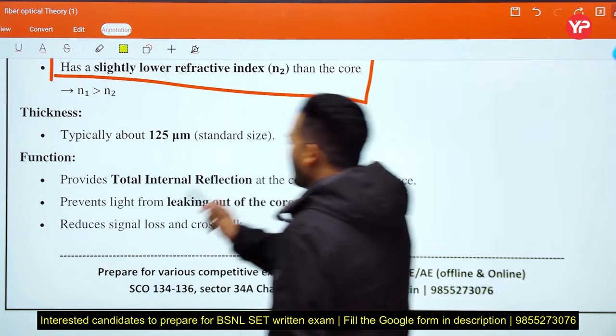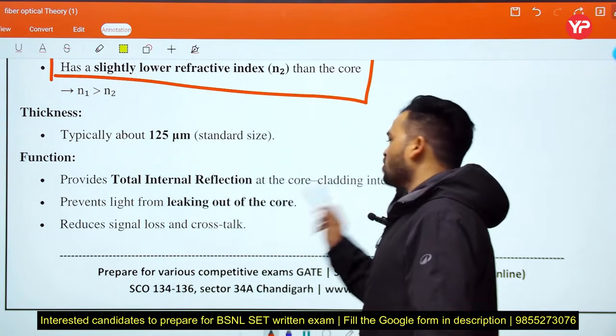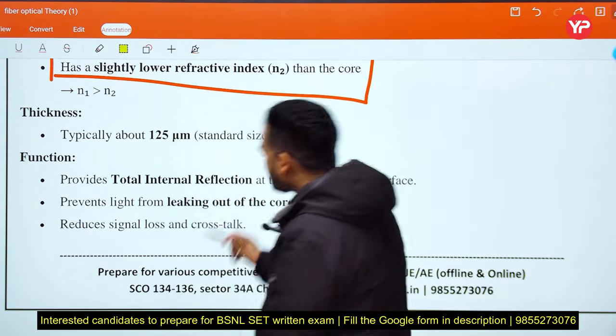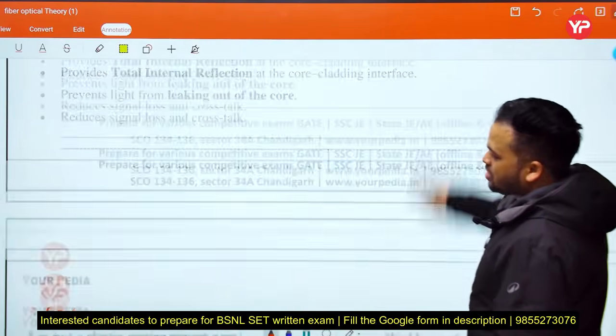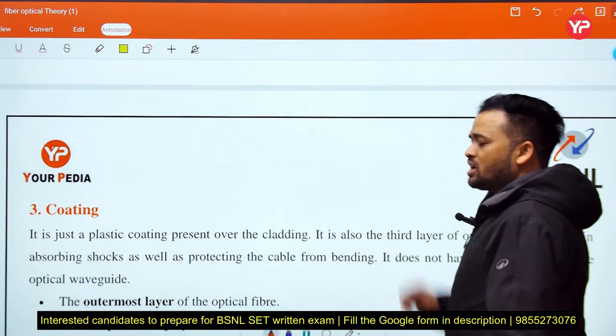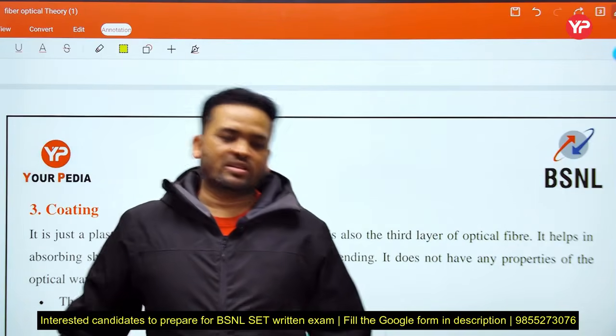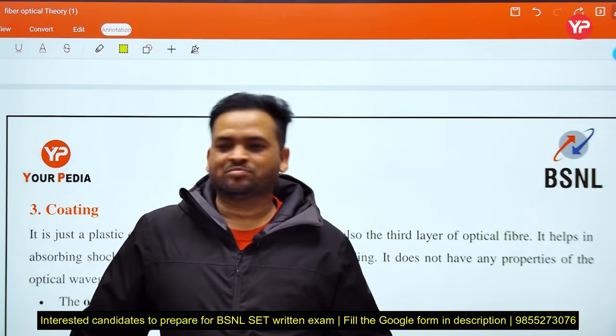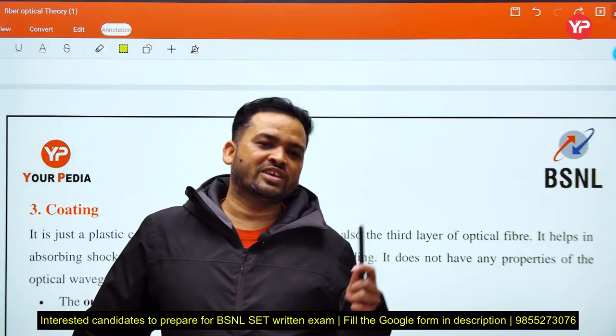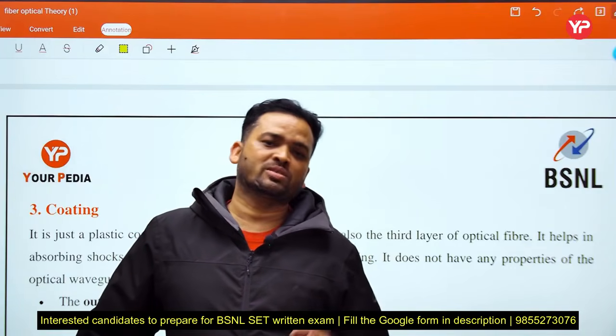It prevents light from leaking out of the core and reduces signal loss and crosstalk. What is crosstalk? If we talk to our best friend and we face some noise, this is said to be crosstalk.